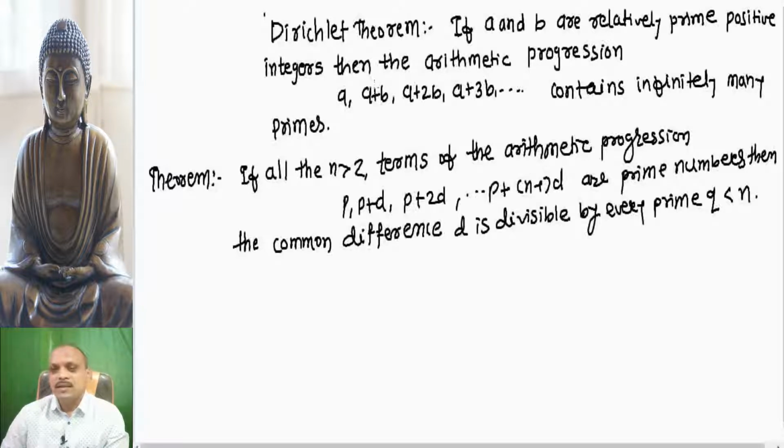This is the statement which we are going to prove here.